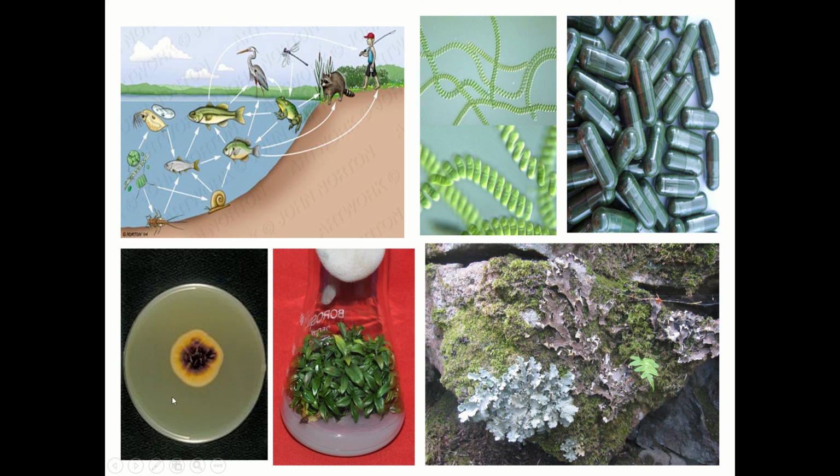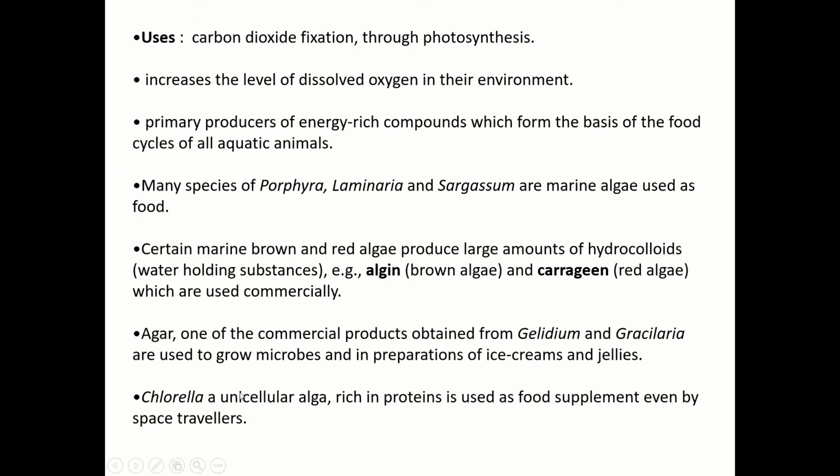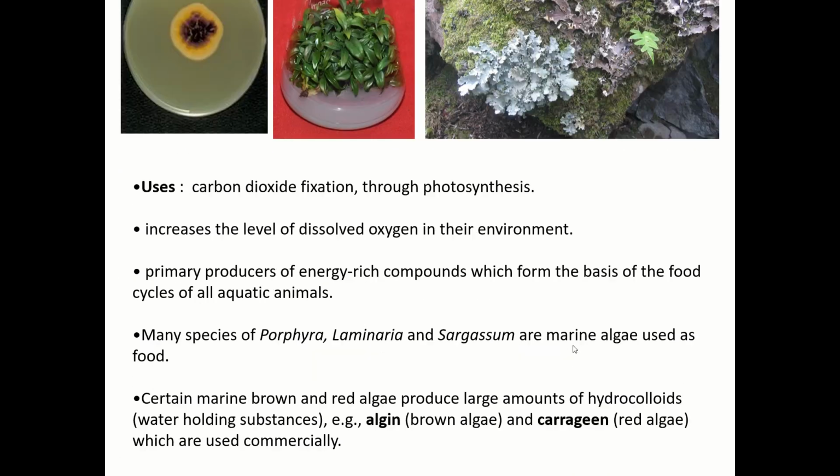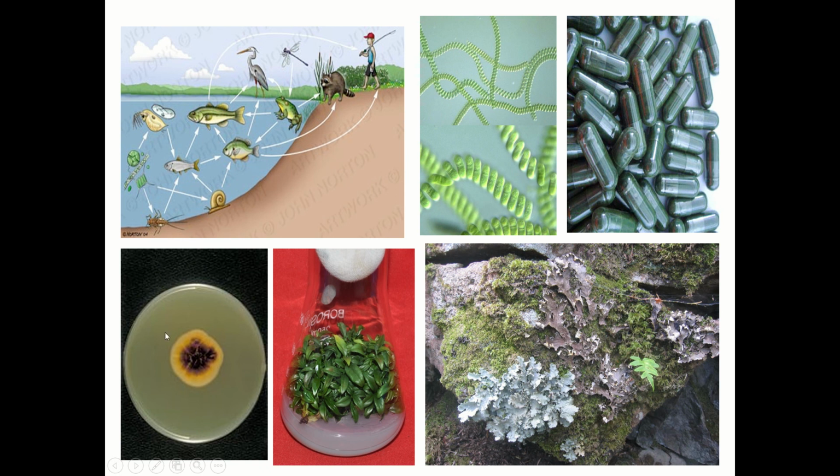Now this is the agar obtained from what I spoke of previously in the slide. Agar, one of the commercial products from Gelidium and Gracilaria. You can see this agar is used for culturing. You can see many plants growing on this medium, which is agar obtained from the algae. Now this is the bacterial culture and these are the plants growing in the medium.